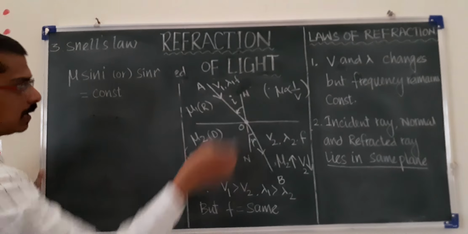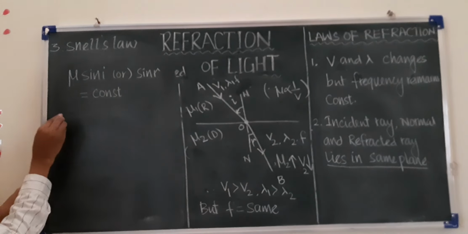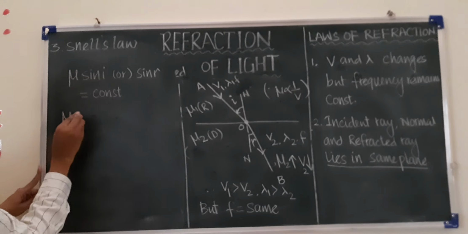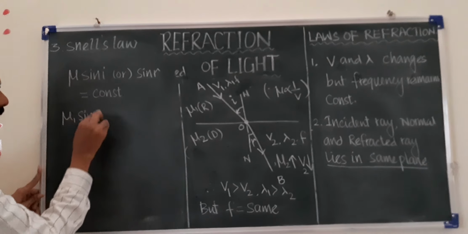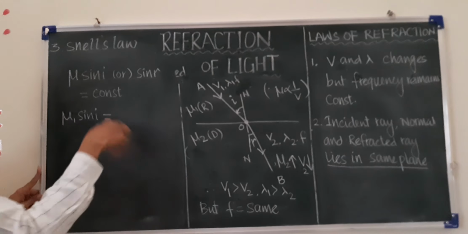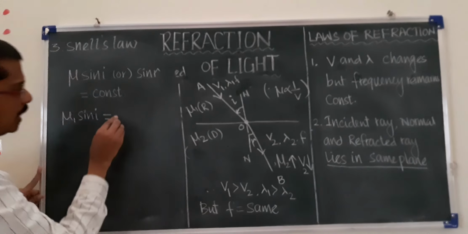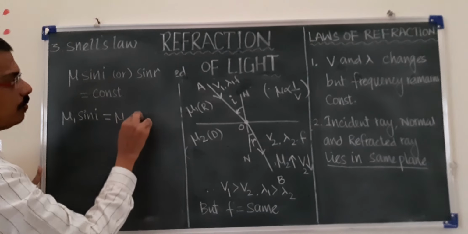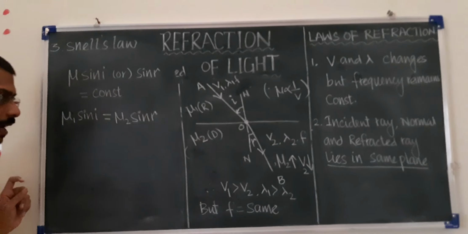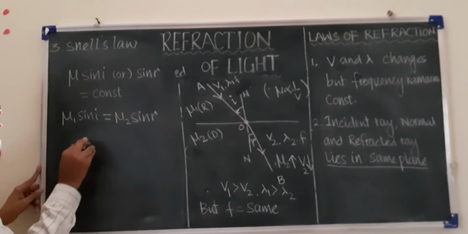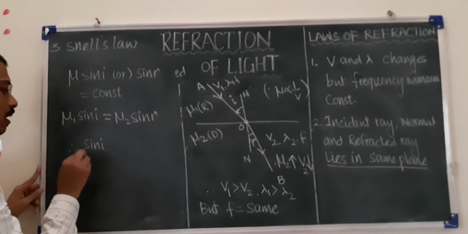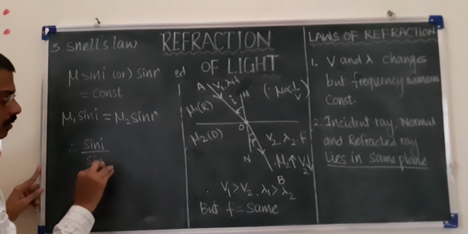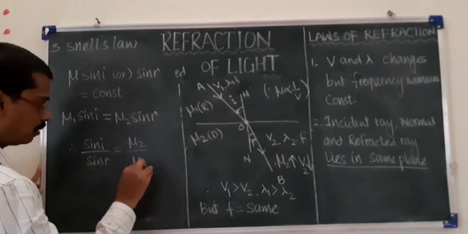In this rarer medium, the refractive index is mu1, and the sine of angle of incidence is sine I. The ray travels to another medium, where the refractive index is mu2 and the angle is the angle of refraction, sine R. Now we can write mu1 sine I equals mu2 sine R, so sine I upon sine R is equal to mu2 upon mu1.